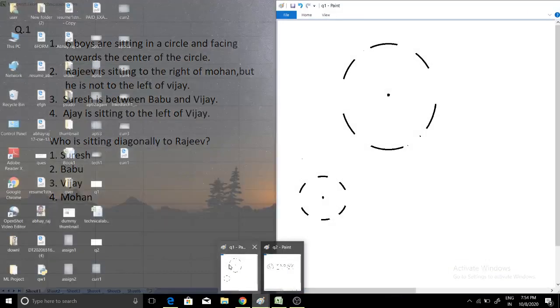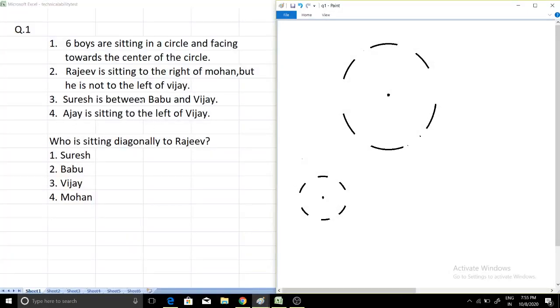So how should we approach this question? In this type of question, at first we have to draw a diagram. As you can see, it says that six boys are sitting in a circle and facing towards the center of the circle. So I have already built a circle and these are six positions, 1, 2, 3, 4, 5 and 6, and this is the center. In the diagram, this part is very important, that they are sitting in a circle and facing towards the center of the circle. So they are sitting in such a way that their face is towards the center. Okay,